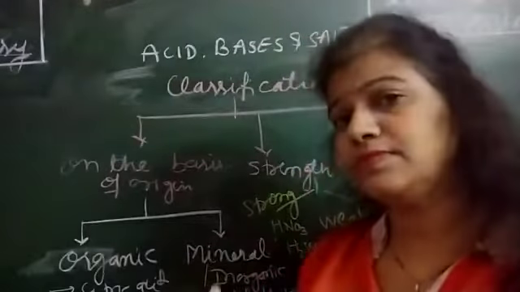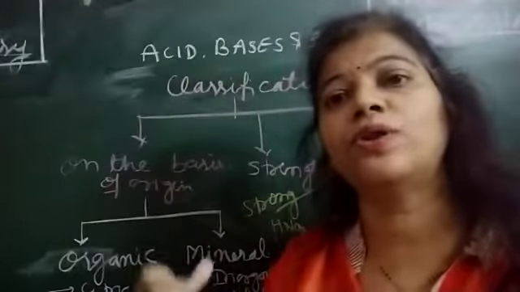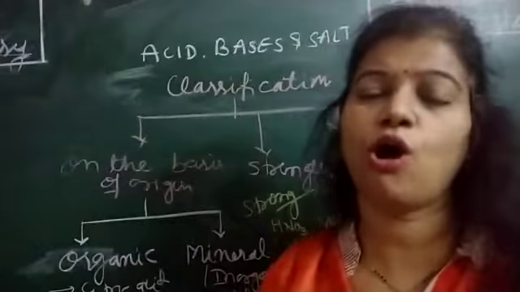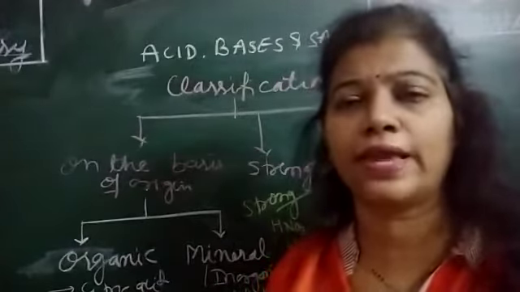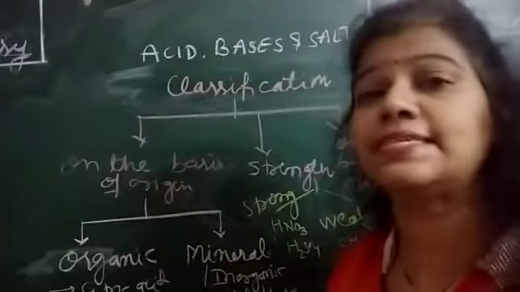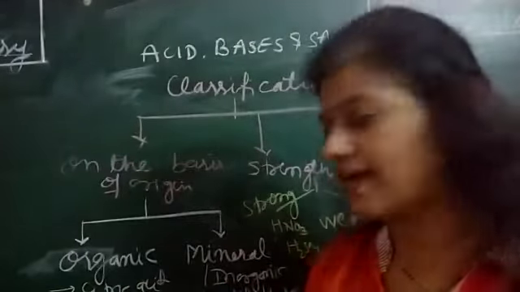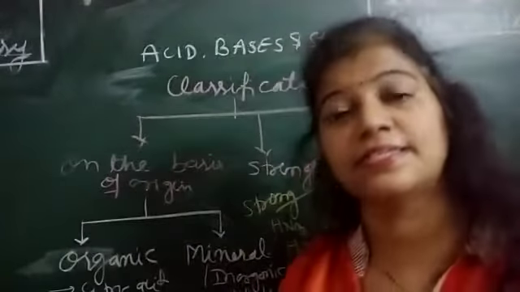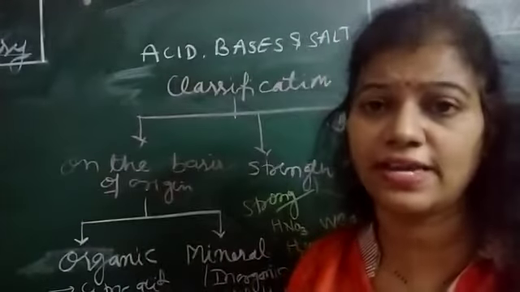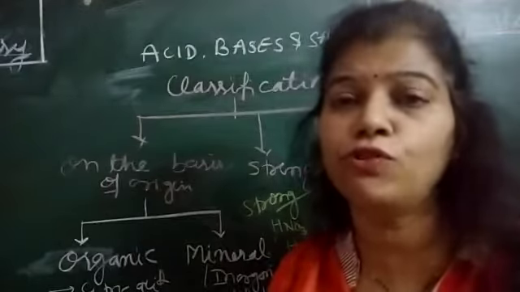These mineral acids are also said to be inorganic acids because they do not originate from plants or animals. Whenever we are talking about organic, we relate it with plants and animals, right? So the common examples of inorganic acids are hydrochloric acid, sulfuric acid, nitric acid. These are all inorganic acids, and mineral acids are very dangerous for us. They are harmful for the body.